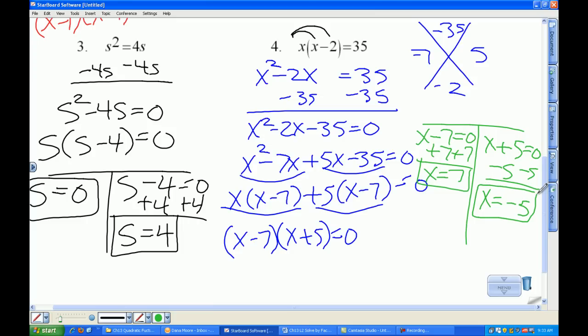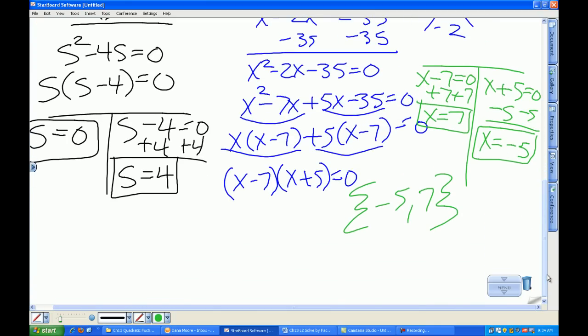And if the directions were to tell you put your answer in set notation, we're just going to put them in curly brackets. On the Regents exam and multiple choice, I love to give you these answers in set notation. So you got to be comfortable looking at it. Alright, read the directions. It'll tell you if you need to do that or not.